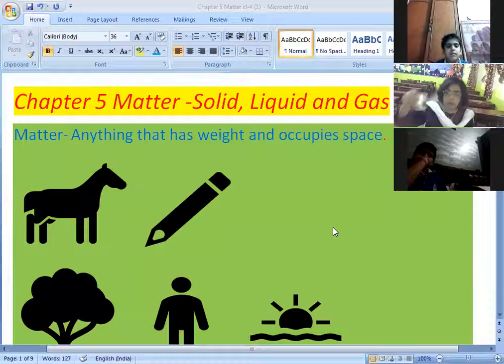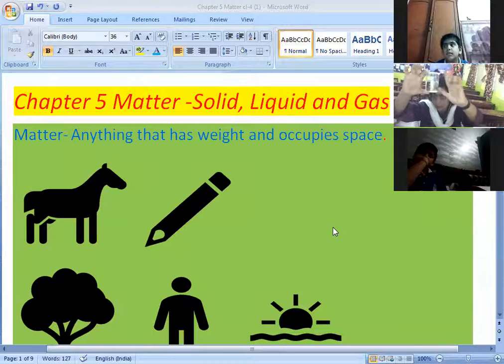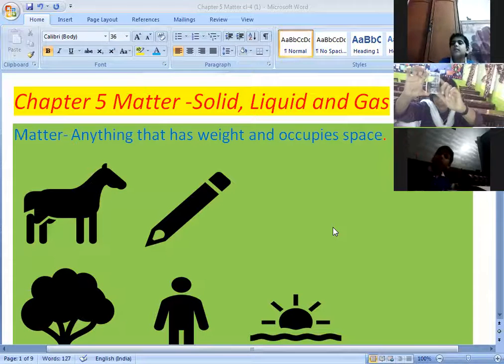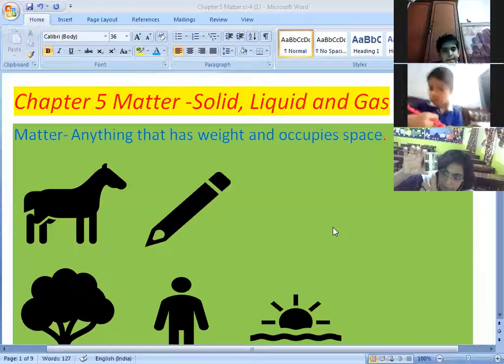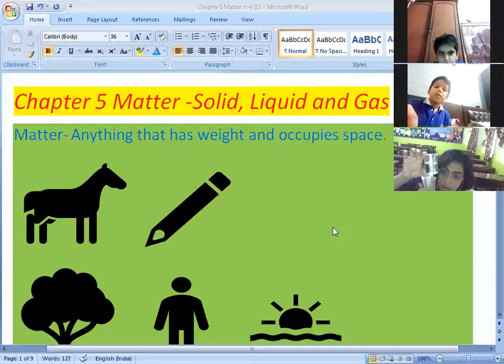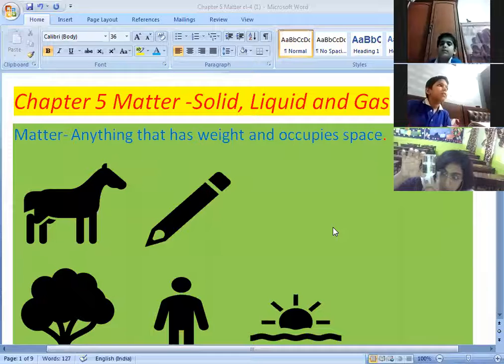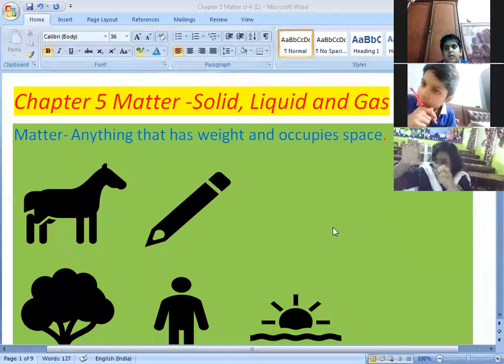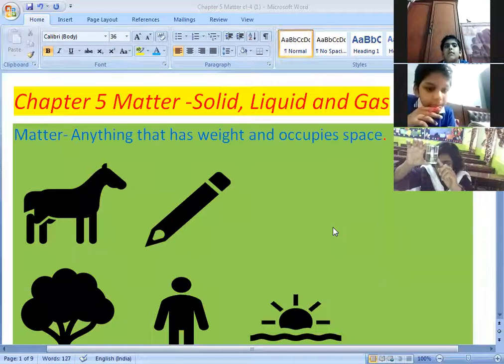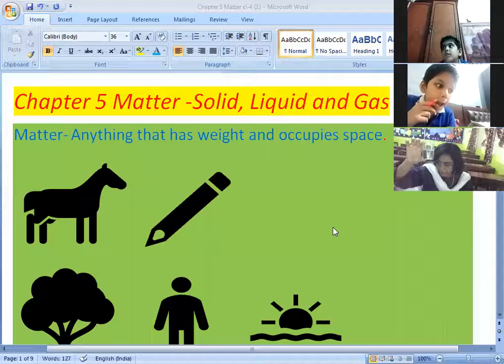Now coming to the liquid thing. You can see this water. This beaker is solid, made up of glass. And inside this beaker, what is there? Water is there, right? Water is what? It's a liquid. This water is also having some weight, and this water is also occupying the space in the beaker. So water is also a matter.